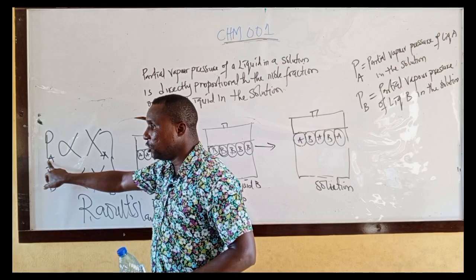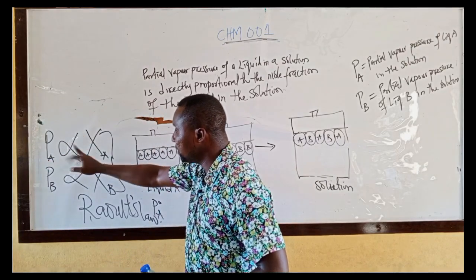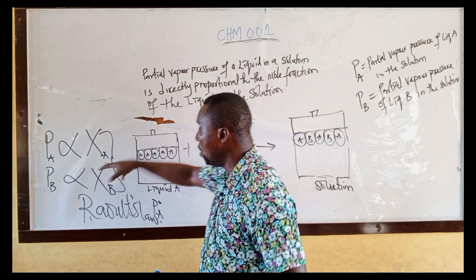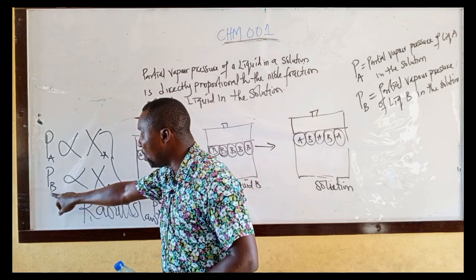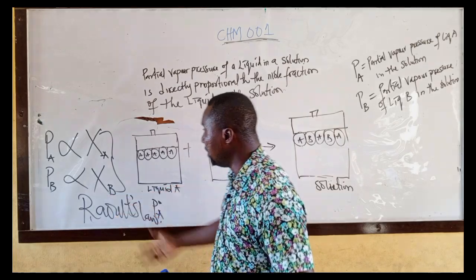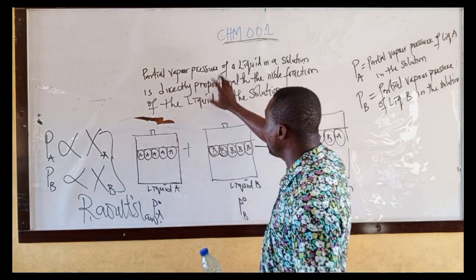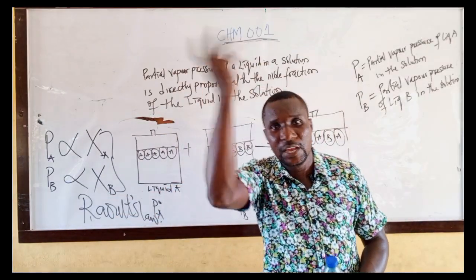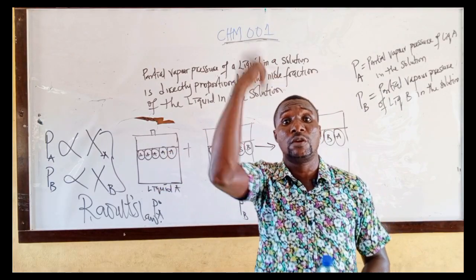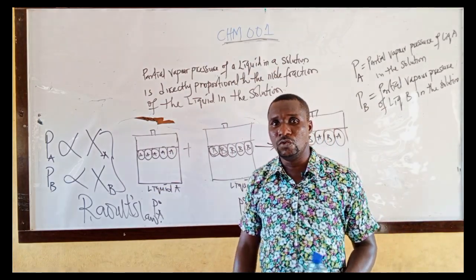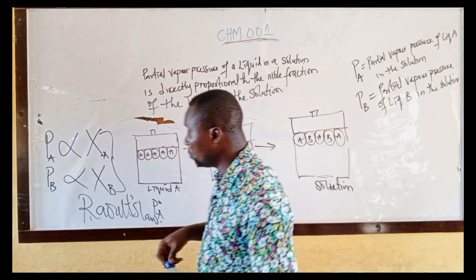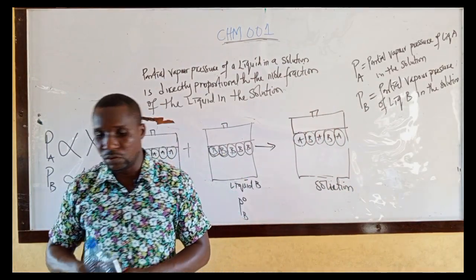Partial vapor pressure of liquid A is directly proportional to the mole fraction of liquid A in the solution. Or partial vapor pressure of liquid B is directly proportional to the mole fraction of liquid B in the solution. That means the partial vapor pressure of any liquid in a solution is directly proportional to the mole fraction of that liquid in the solution. That is Raoult's law. Please, Raoult's law.